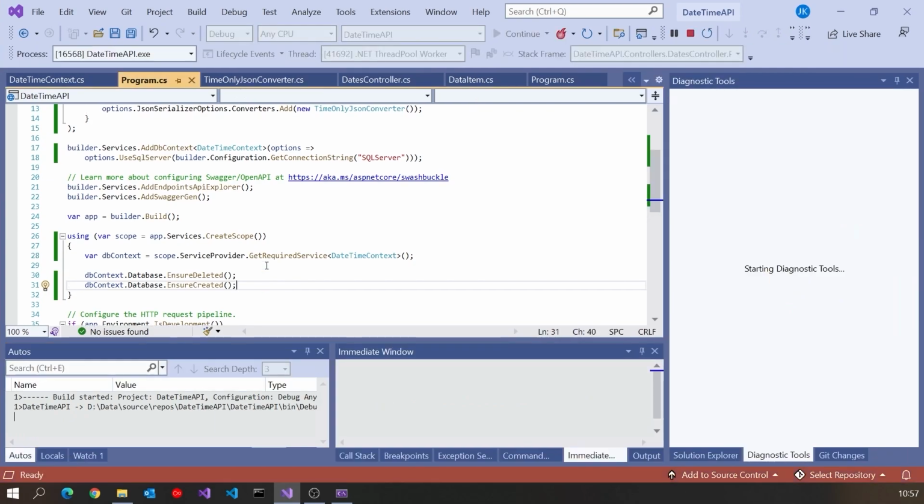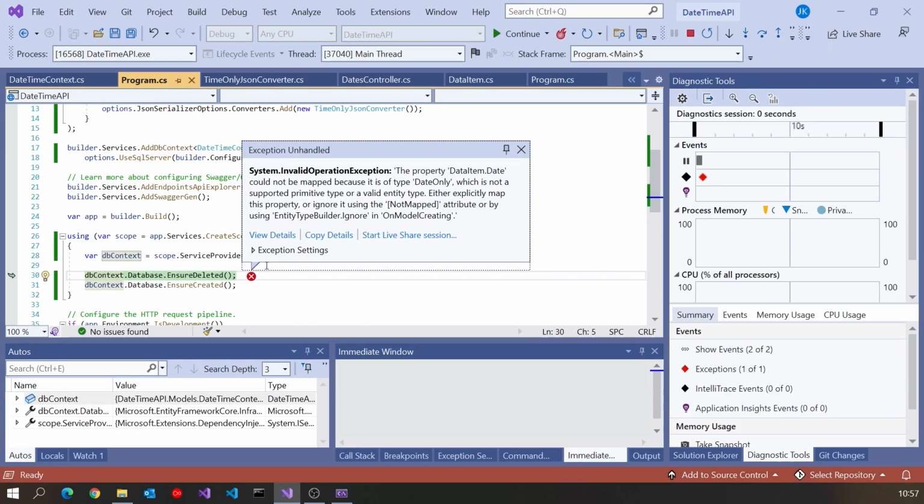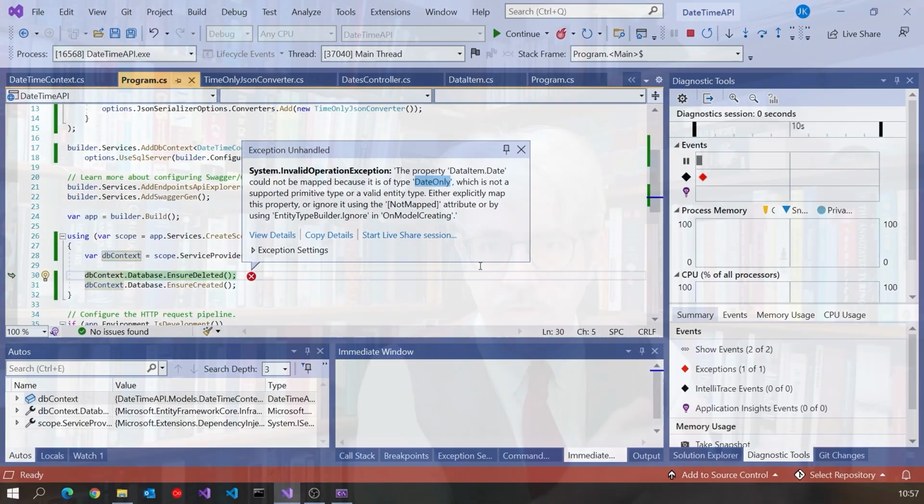Let's run it up. And immediately we're hitting another problem, and it's telling us that it cannot map date only. So although the date time is something that gets stored in a database very easily, date only, and if we hadn't hit this error, we'd immediately hit the next error on time only. Again, they haven't had the appropriate ways to connect them to a database written. So we are suffering at both ends here. We're suffering that there was no built-in JSON serialization, and nor is there any built-in storage to the database.